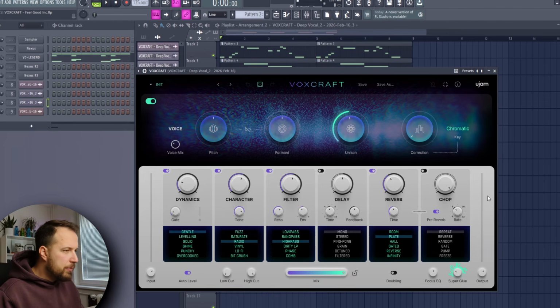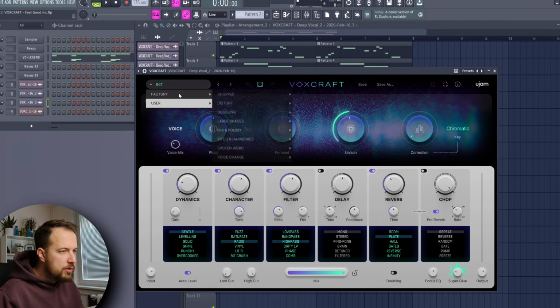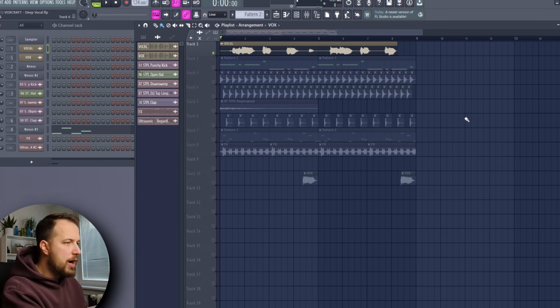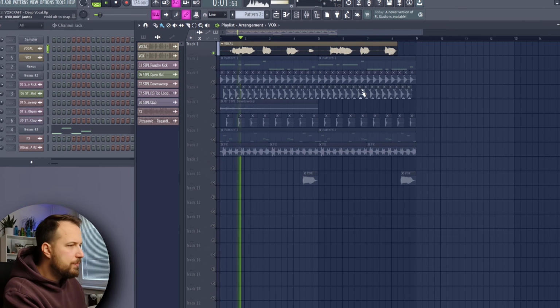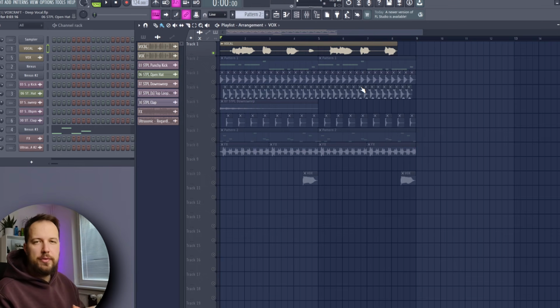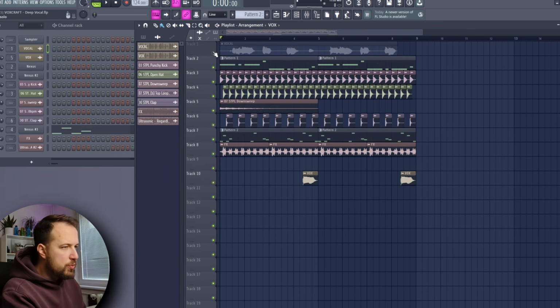I did this effect from scratch, but you can also use the many presets that are already included in the plugin. Now let's take a look at our second example, which is completely different. We're gonna turn this dry female vocal into the dark, deep vocal effect used by many EDM artists. So the song we are working with is this one.